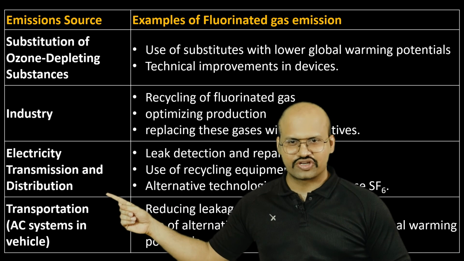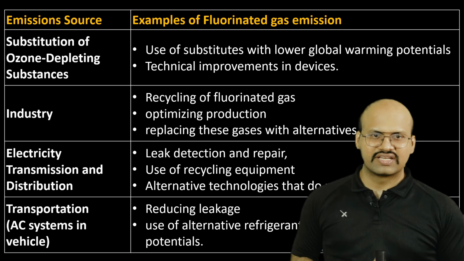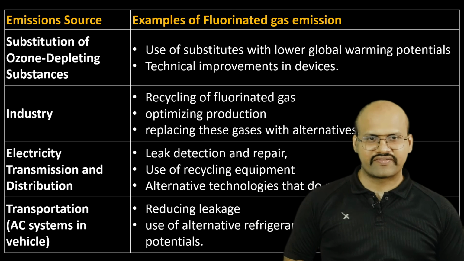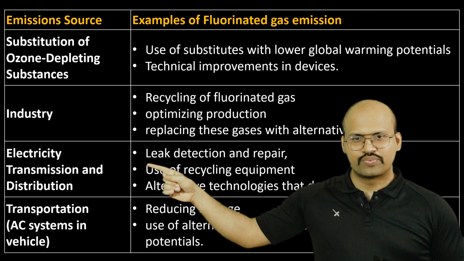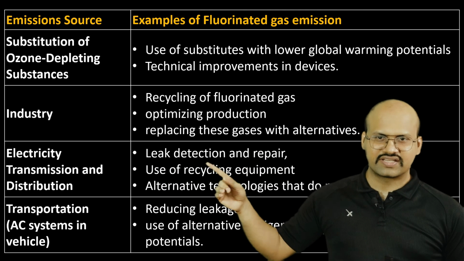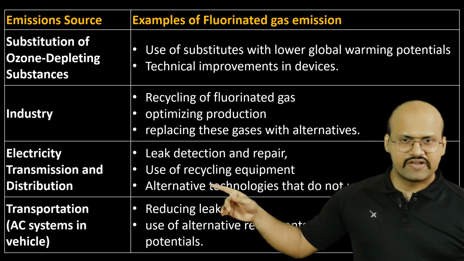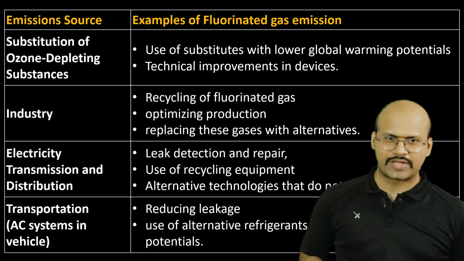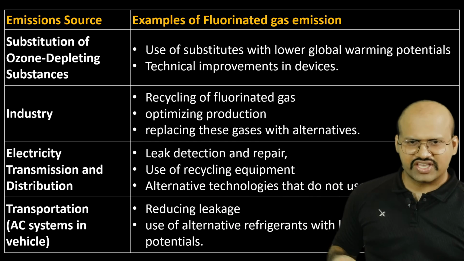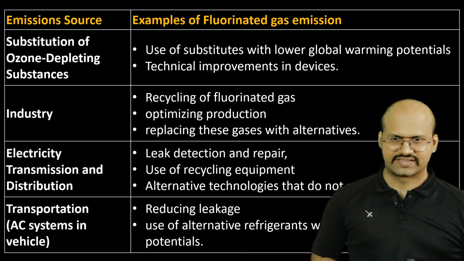Electricity transmission and distribution can ensure that there is less leakage, because this SF6 is used in several power transmission devices and there is leakage from them. So they should do proper repair of these devices, and then they should ensure that there is very little leakage. If possible, recycling of the equipment could be done. We can extract the SF6 from them and then reuse it. We can use alternative technologies which do not require these gases.